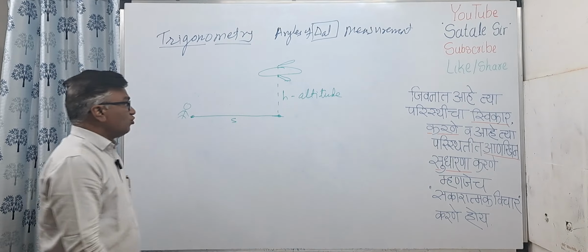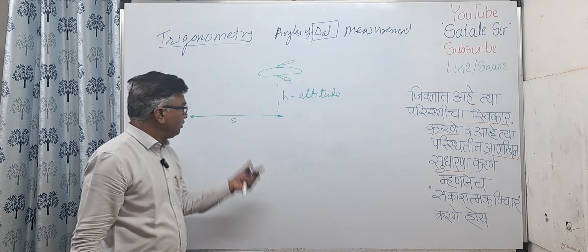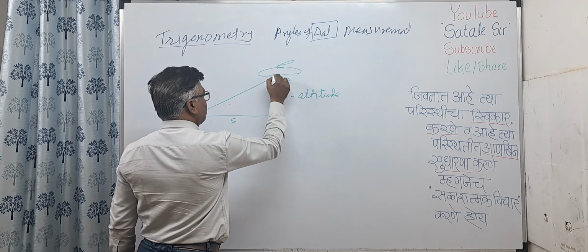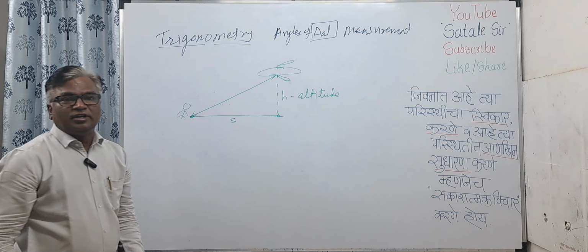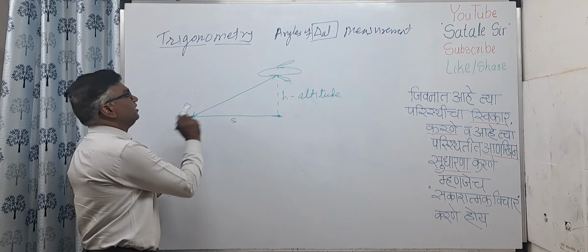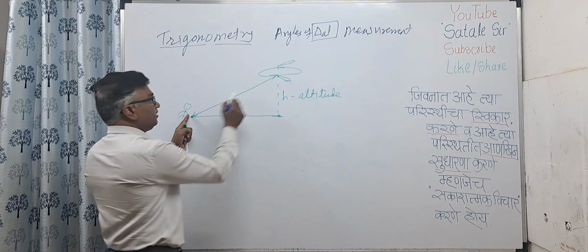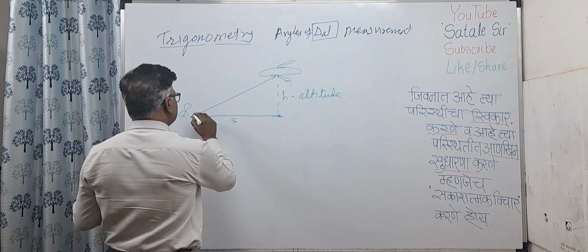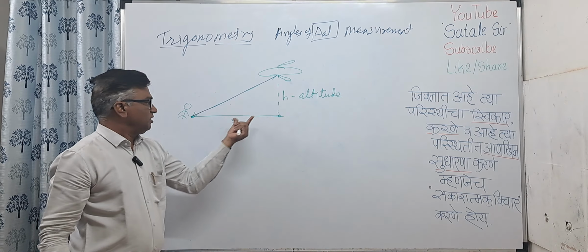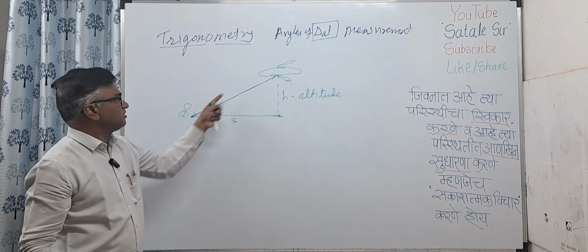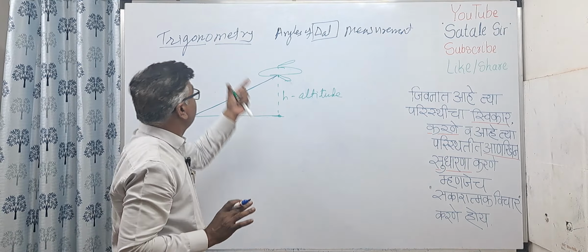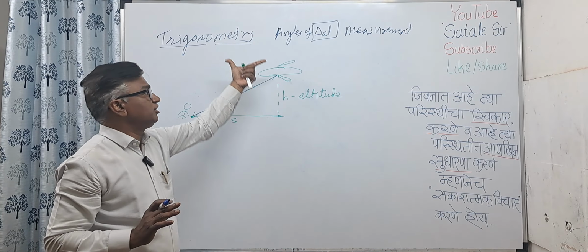Okay. Now if I know this value of h, if I know this value of s, then it is easier to find out this distance. Okay, this is the distance that we need. Let us suppose some soldier is there and he wants to blow up an enemy aircraft, then he is supposed to know the distance, this distance from here to here. Okay, so this distance is needed now. Once you know this altitude h and once you know this distance s, then this distance can be measured. Now this is done using rules of trigonometry. So we need to understand trigonometry for that.